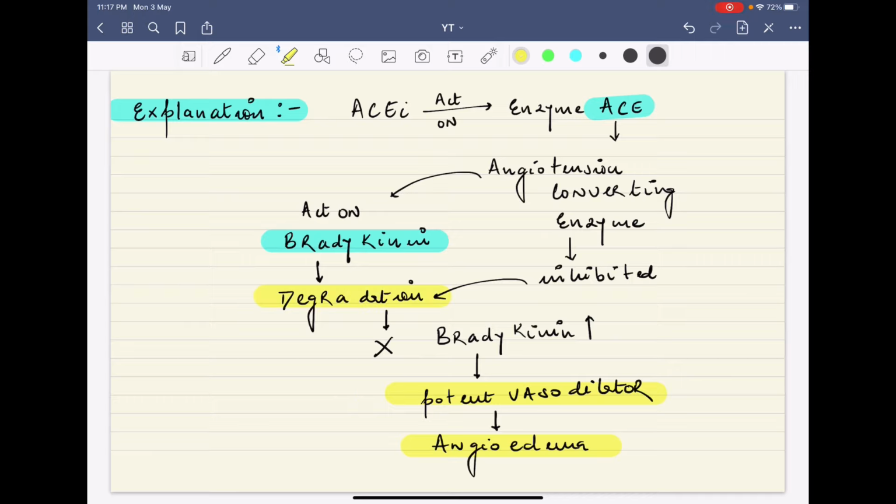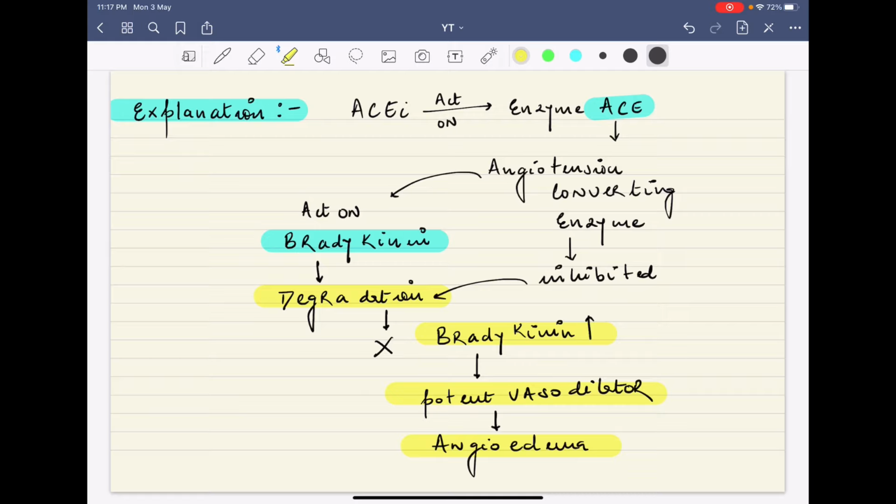But now as this enzyme is not functioning, bradykinin level increases, and you know that bradykinin is a potent vasodilator, so it results in angioedema.